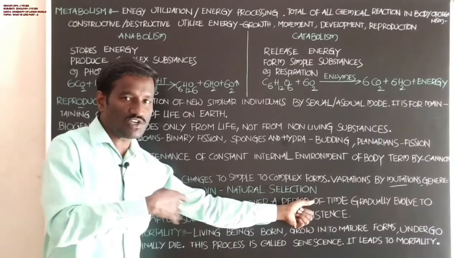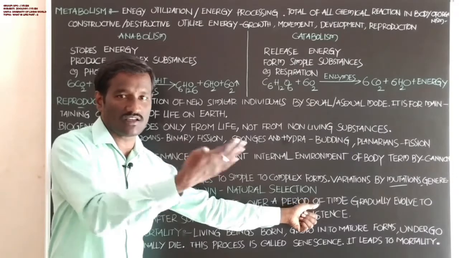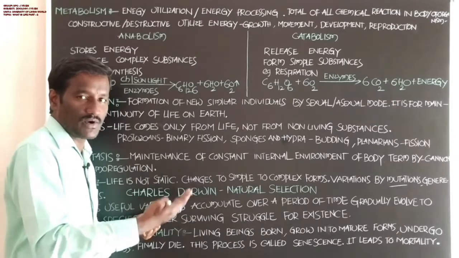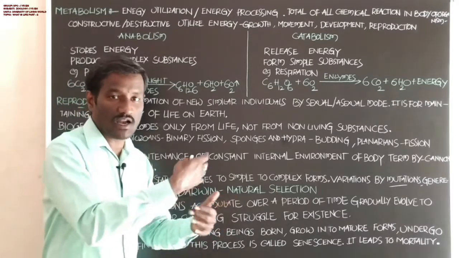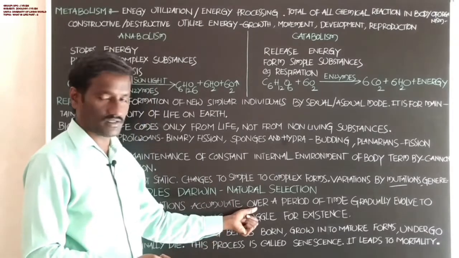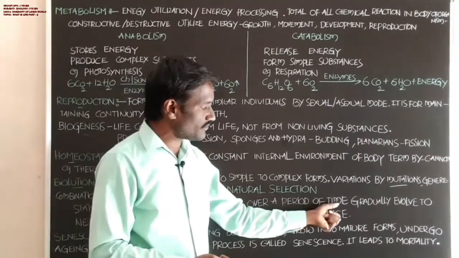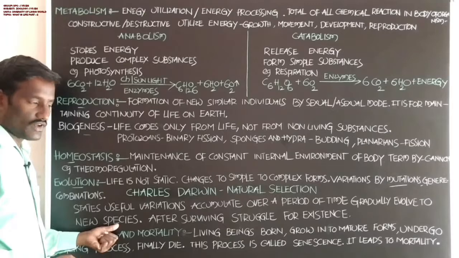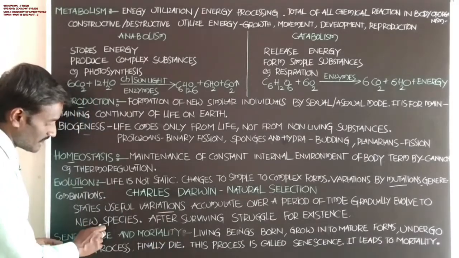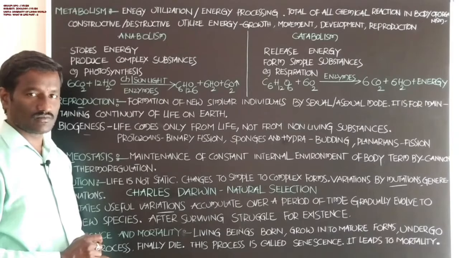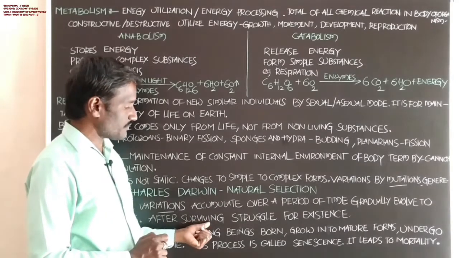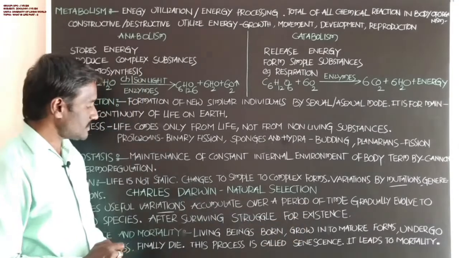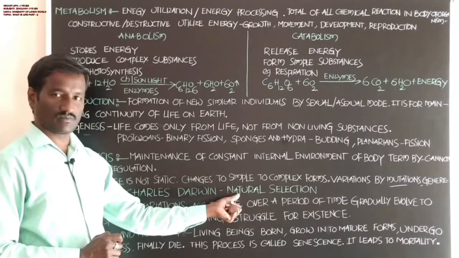The variation develops from one generation to another generation, accumulates over a period of time, and gradually evolves into a new species. The animal which shows the variation develops into a new species after surviving the struggle for existence. This is Charles Darwin's natural selection.